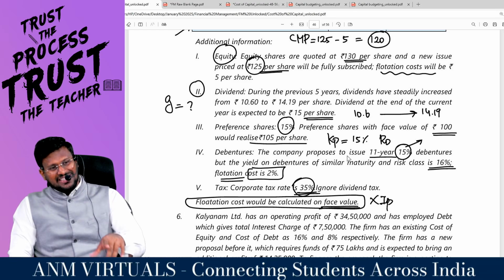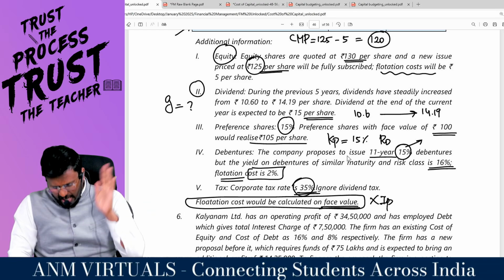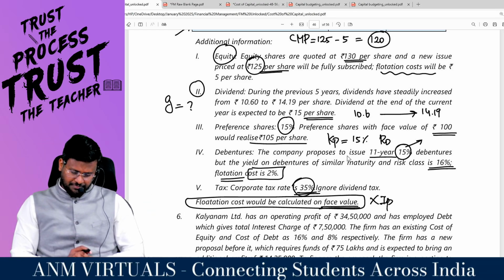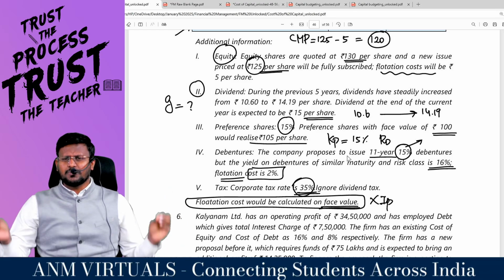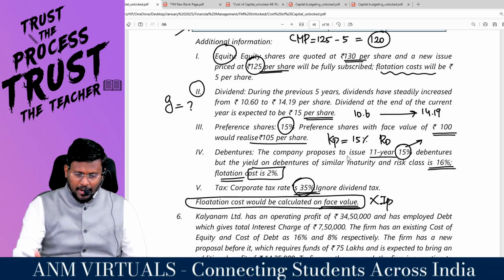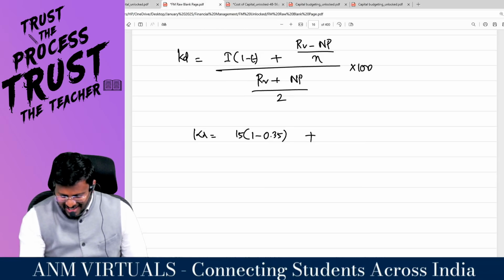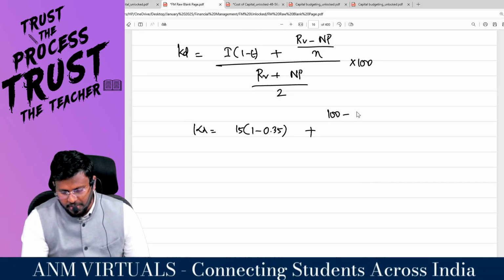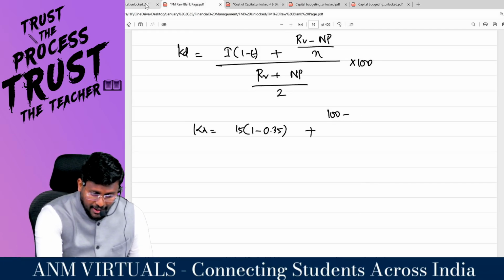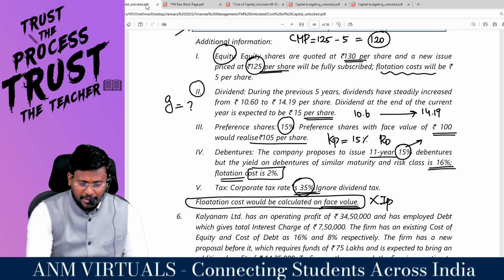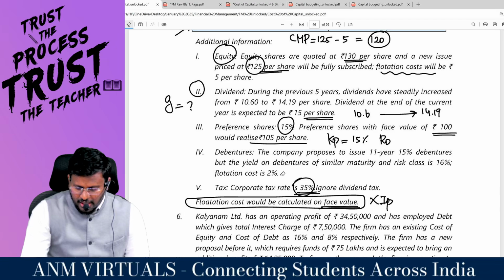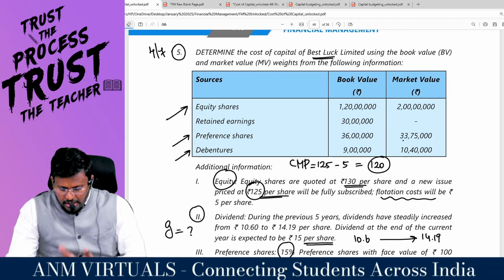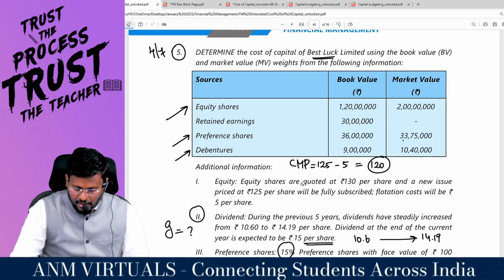But the yield on debenture, the return on debenture of similar maturity and risk class, is how much percent? Basically, they have not mentioned anything about the redemption value. If nothing has been mentioned regarding the redemption value, you have to take it as par. That means 100 rupees, right, sir? But they have nothing mentioned about the net proceeds. If they issue one debenture, what is the current market price? Nowhere they have discussed, right, sir?